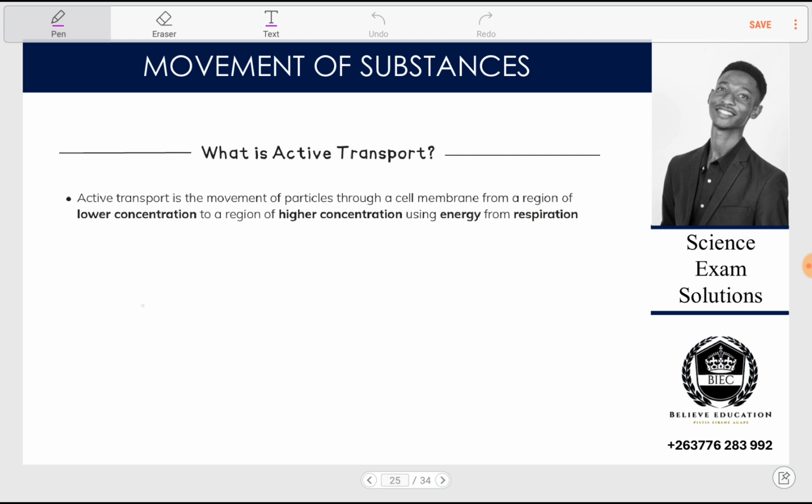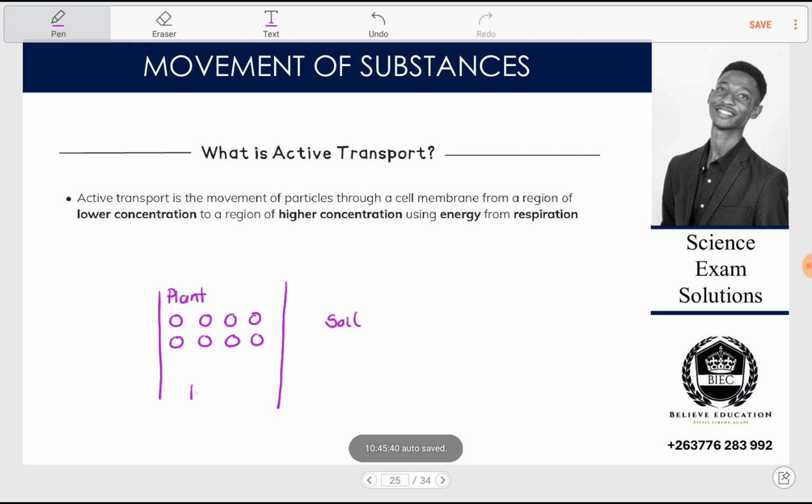You have a plant, you say this is the plant, right? And here we have the soil. Let's say the plant has nutrients 1, 2, 3, 4, 5, 6, 7, 8. But our plant needs how many nutrients? It needs 10 nutrients. And in the soil here there are 1, 2, 3 nutrients. So there are these 3 nutrients.